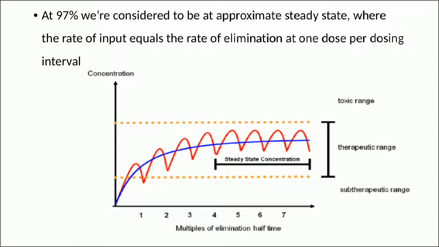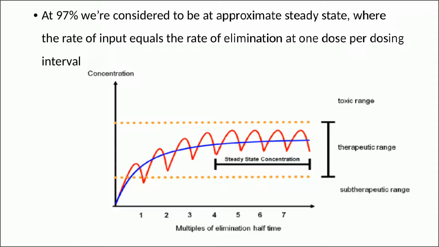So if you see the blue line in this graph, initially the blue line is increasing, and after a certain period of time you can see that the blue line has become constant, right? Initially the slope is very high, and after a certain period of time the slope decreases, and at one particular point it will become zero. The point at which the slope of the blue line becomes zero is called the steady state condition.